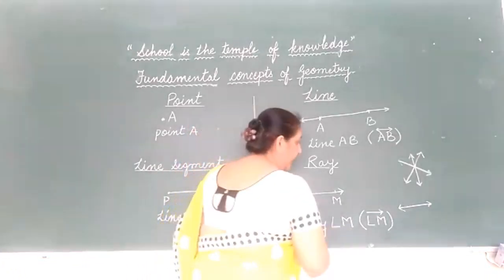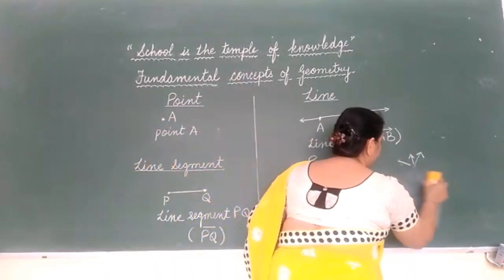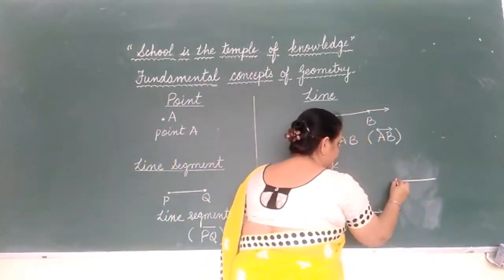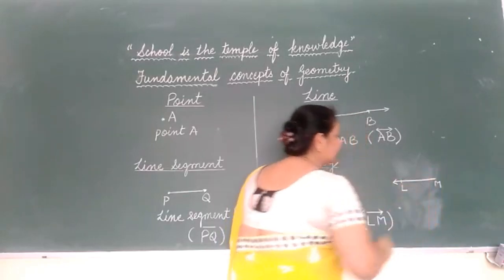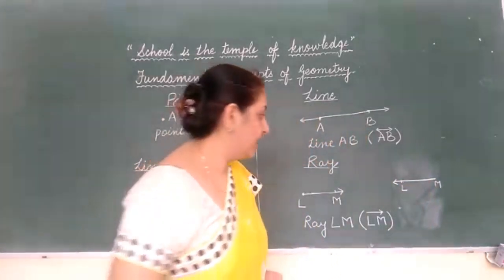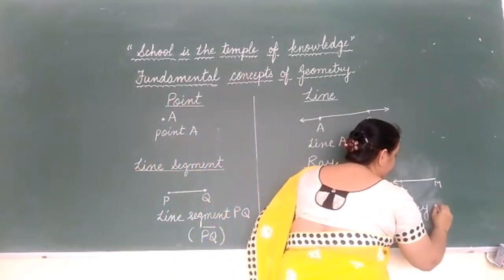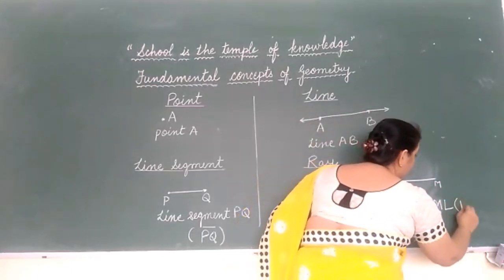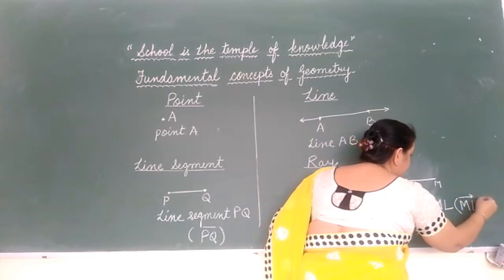But if I have another ray which is extending towards L, now we will consider it a different ray as it will be called ray ML, or in short we can say we will show arrow towards L.